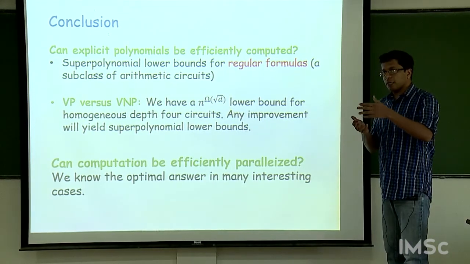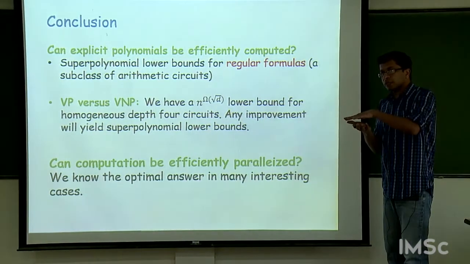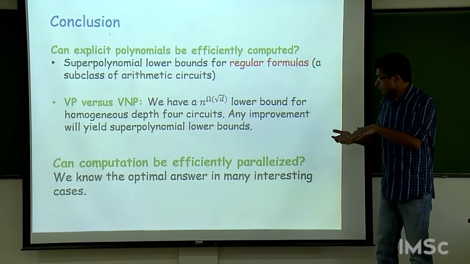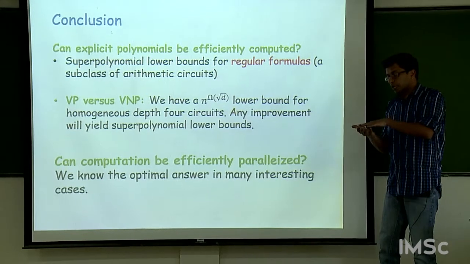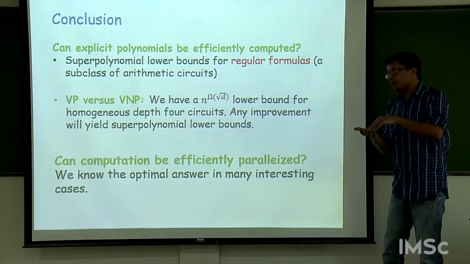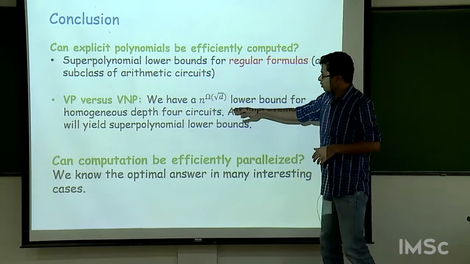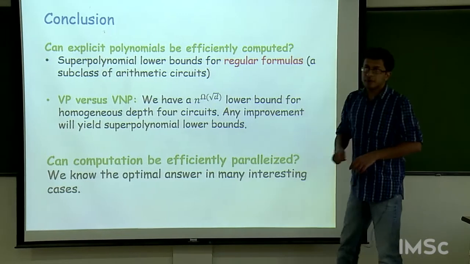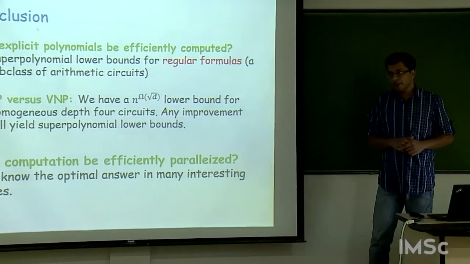Suppose it had an n to the 100 size circuit. You could squash the depth of the circuit to depth 4. And now, because of the upper bounds, we know the size would blow up from s to the root d, which would be roughly n to the root d. So if you have proved a lower bound better than n to the root d, then you have super polynomial lower bounds.